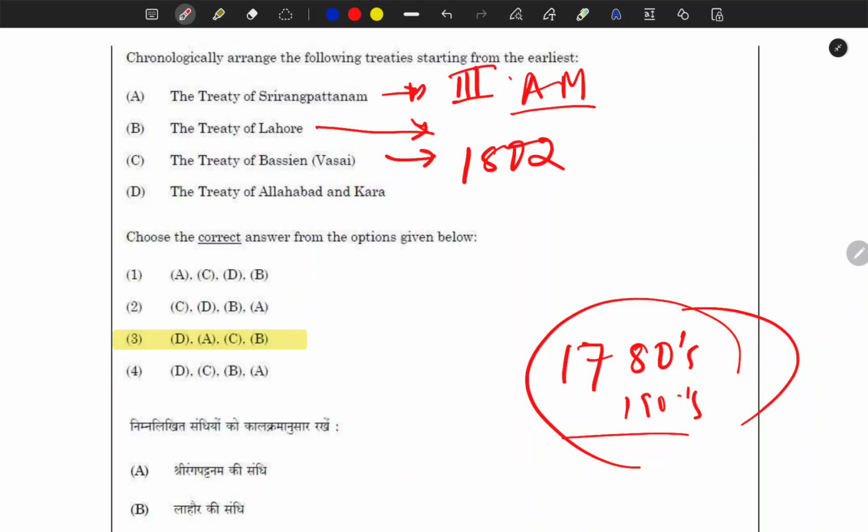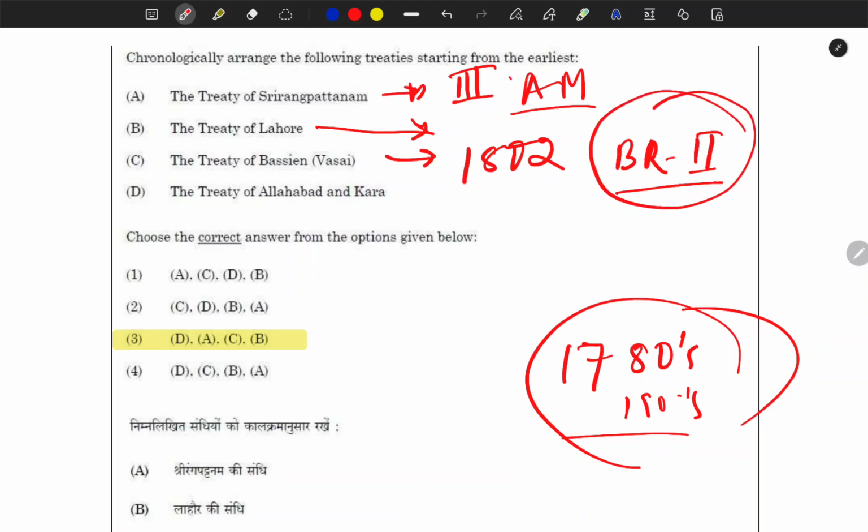With the British, it was when Baji Rao II accepted the British subsidiary alliance, or rather suzerainty, and this was the beginning of the Second Anglo-Maratha War. I think it was the third, we'll see. But this was before one of the Anglo-Maratha Wars, when he accepted the suzerainty of the British company. And here the fourth one is about the Treaty of Allahabad.